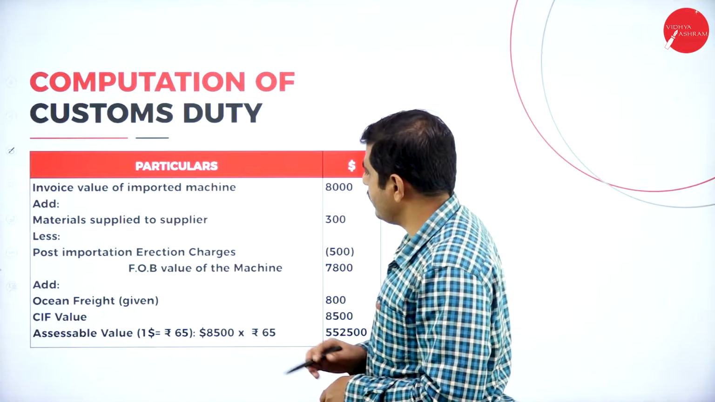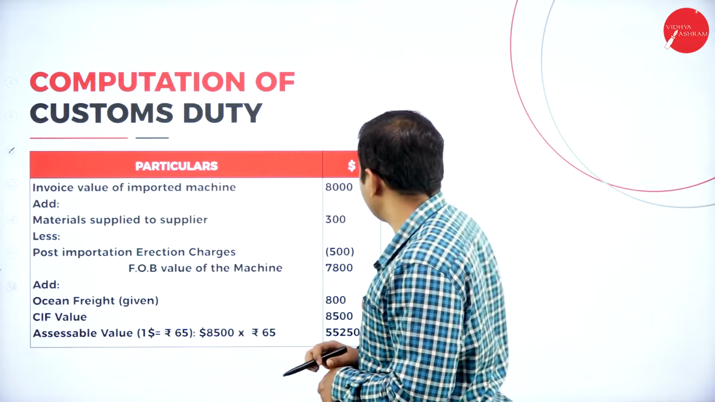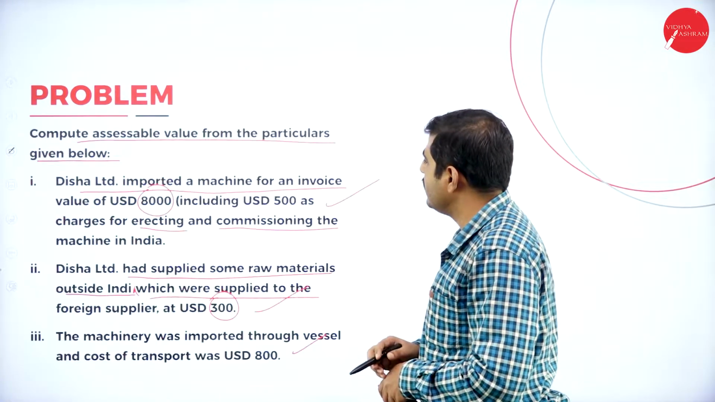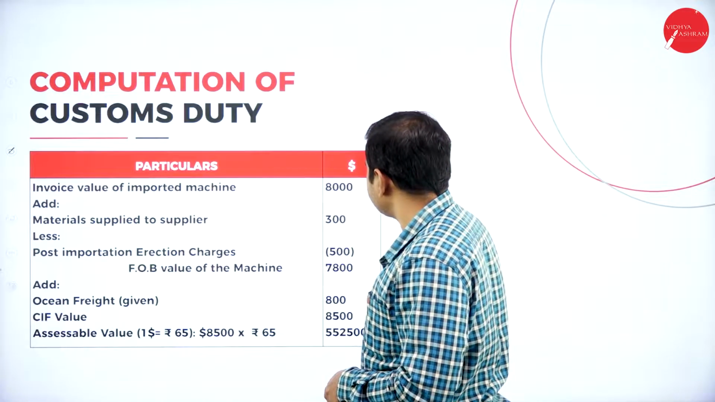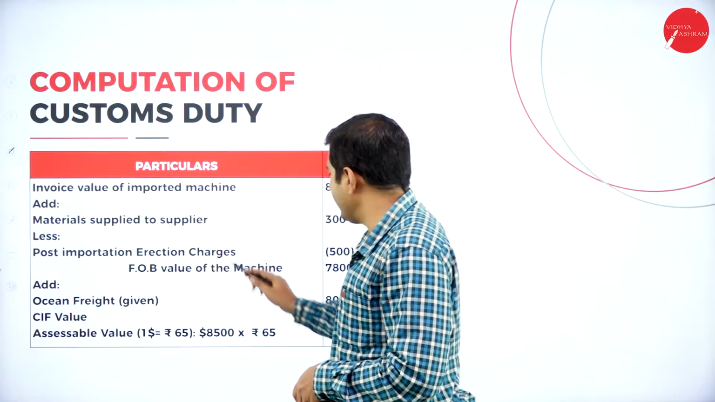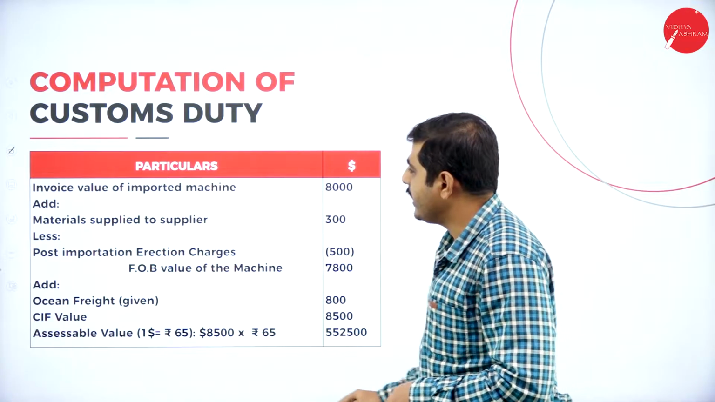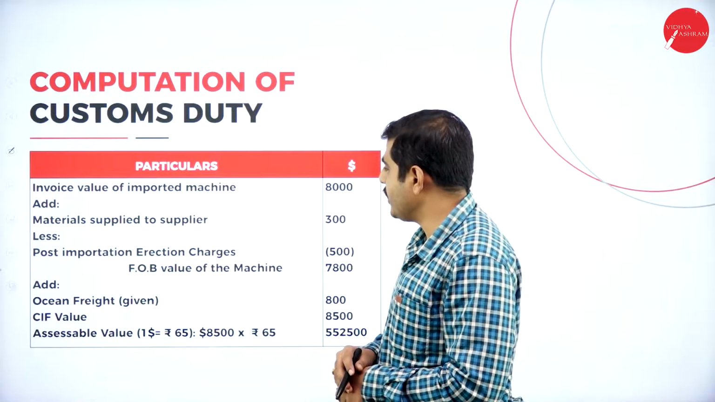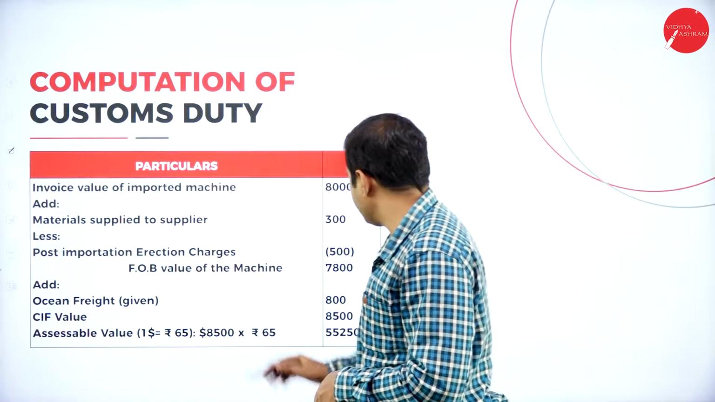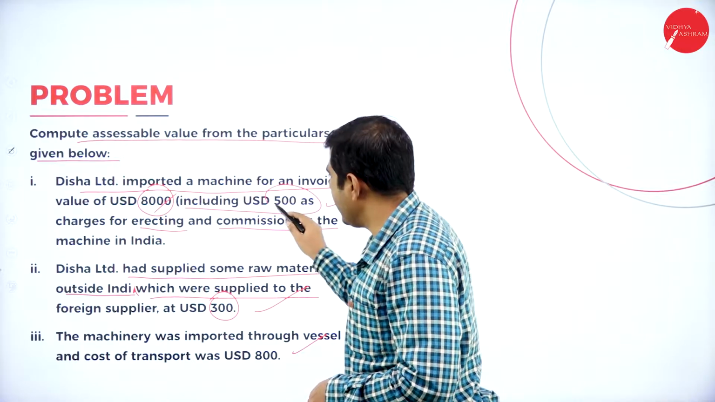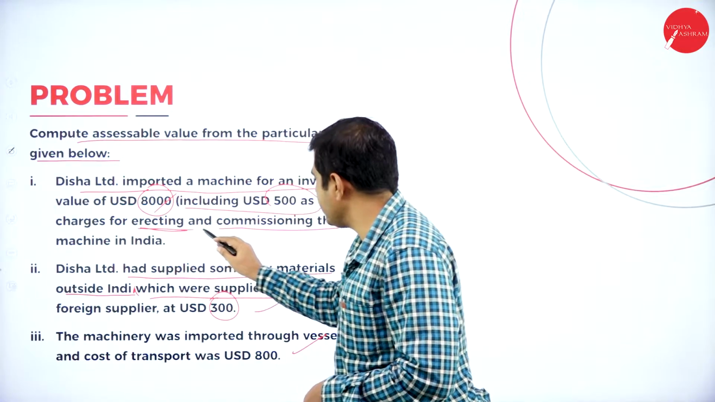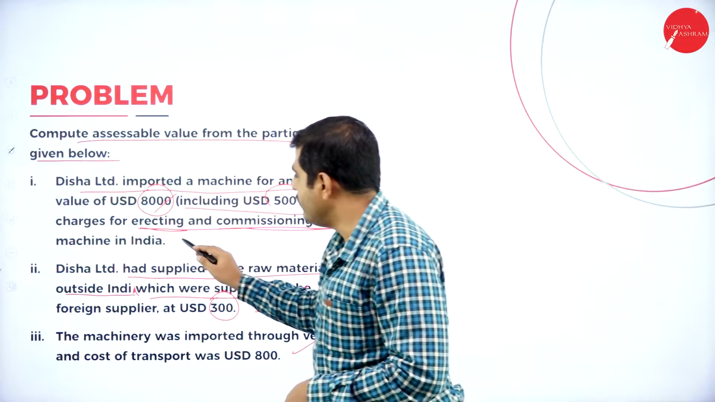Now let's do the problem. The invoice value of the imported machine is $8,000. He has given the $8,000, and we have considered this one. Next point, material supplied by supplier or customers. We should take this one. Next, less post importation erection charges of 500. See here, he has given 8,000 including 500 as charges for erection and commissioning of the machine in India.